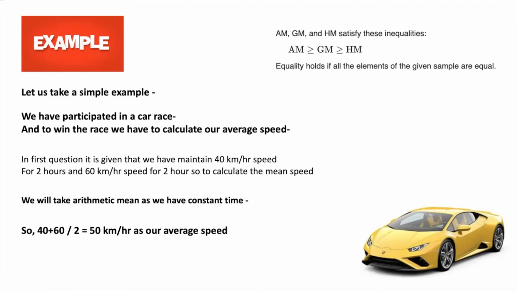Suppose we have participated in a car race, and to win the race we have to calculate our average speed. So in our first question, it is given that we have to maintain 40 km/h of speed for 2 hours and 60 km/h of speed for 2 hours. So to calculate the mean speed, we will take the arithmetic mean as we have constant time in both the cases. So the average speed will be given by the arithmetic mean, which is (40 + 60) / 2, which will give us 50 km/h as our average speed.